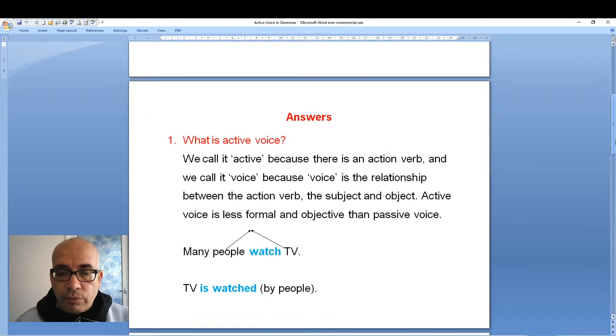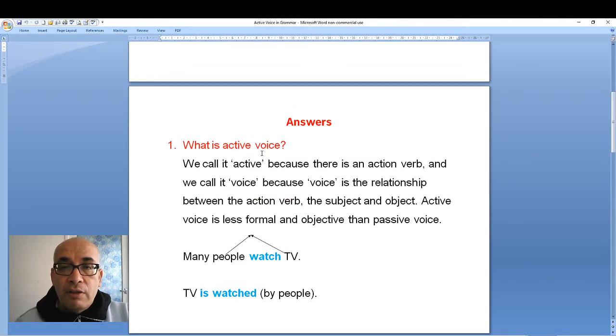Question one, what is active voice? We call it active because there is an action verb. So it is active because we have an action verb. And we call it voice because voice is the relationship between the action verb, the subject, and object.